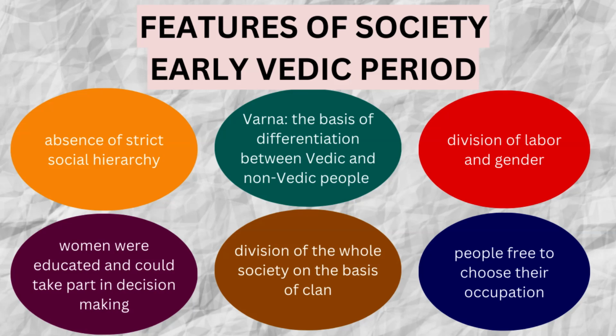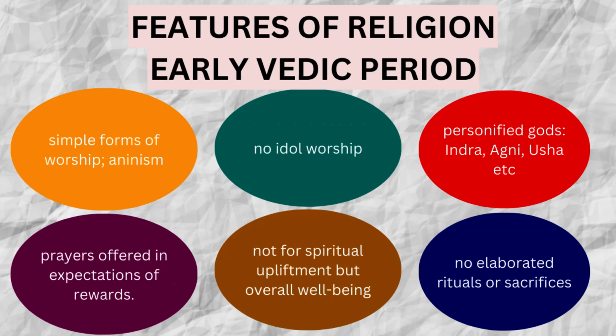If we have to talk about the religious features of early Vedic period, there was a simple form of worship. The word is animism. Animism is a type of worship that involves invocation of nature, mane nature worshippers. So forms of nature asile. Jeneke idol worship to enage nasile, but they used to worship the nature like Indra, Agni. Indra was known as the Lord of Thunders, Agni, Lord of Fire. Then you have goddess Earth, etc.